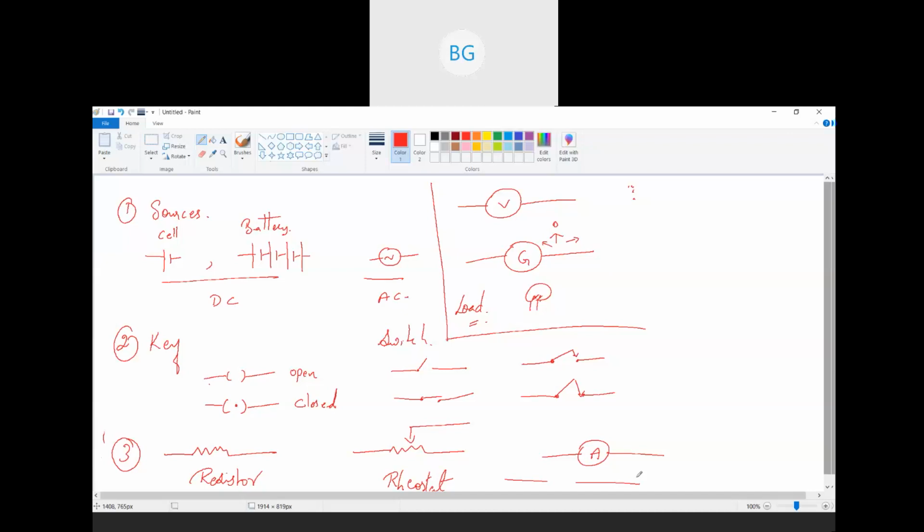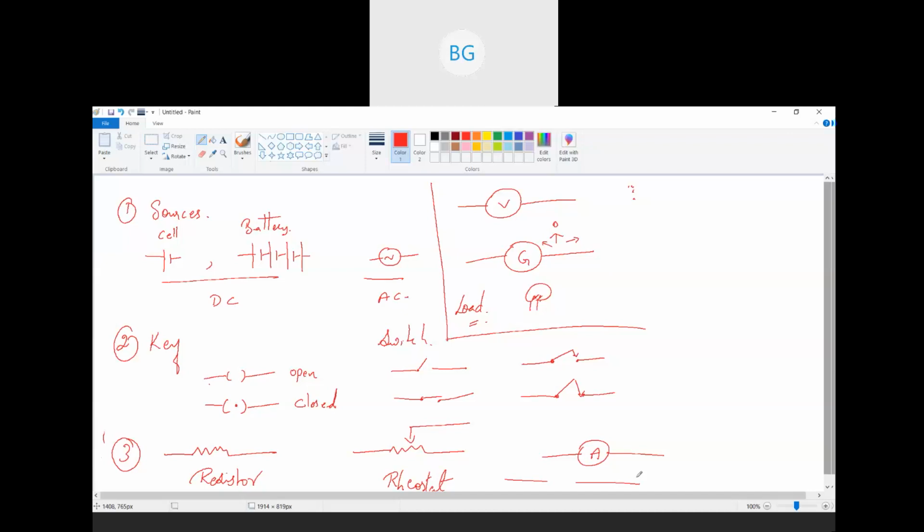Then we saw what is an insulator and a conductor. An insulator is a material which does not allow current to flow through it. For example, wood, plastic. Now if I connect a wire to it, will current flow through it? No. So it is called an insulator. Now a conductor is a material which allows current to flow through it. For example, copper, steel, aluminium. If I connect a wire made of it to the source of current, we can see that current is flowing through it. So it is called a conductor.